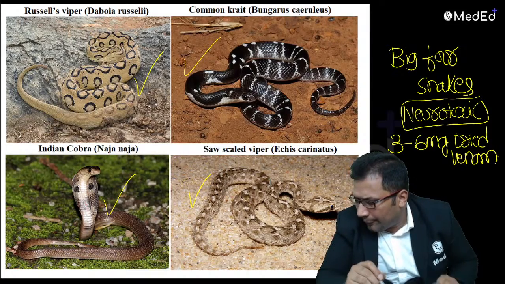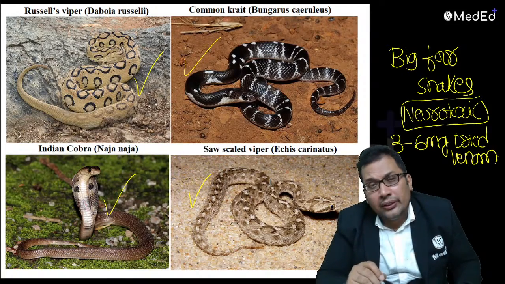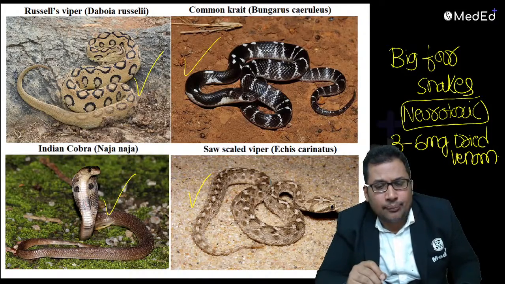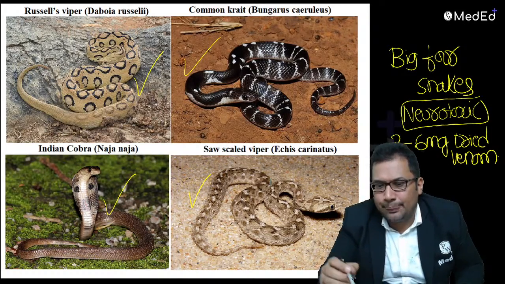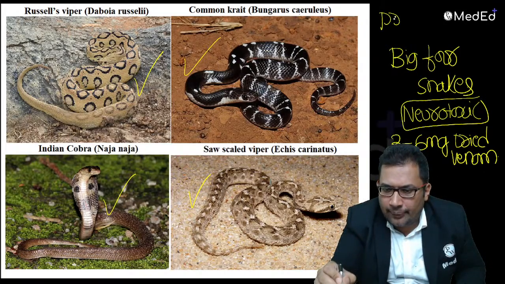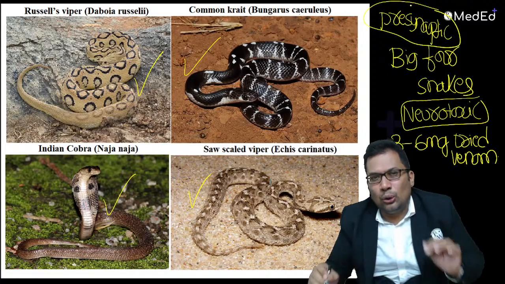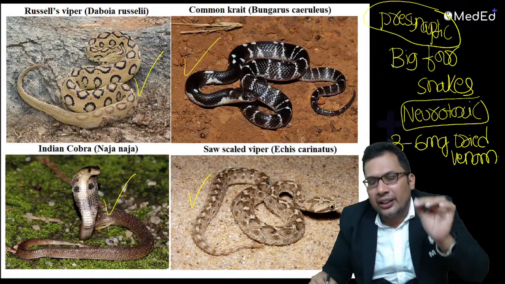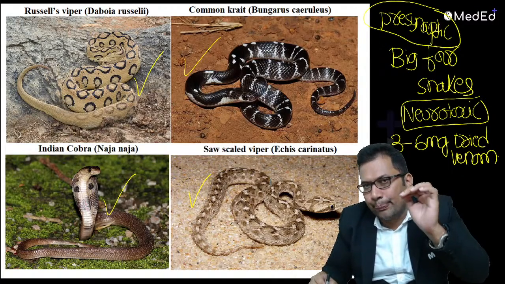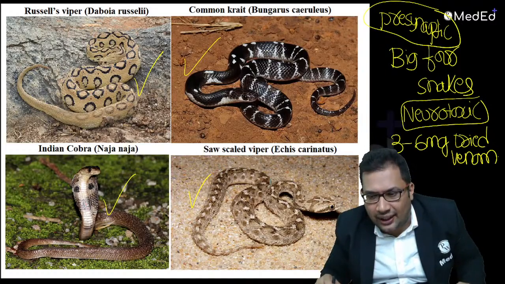The common krait is the most venomous. It is presynaptic. Even 3 milligram of dried venom of common krait can lead to death. It causes neuromuscular paralysis, respiratory paralysis and death.